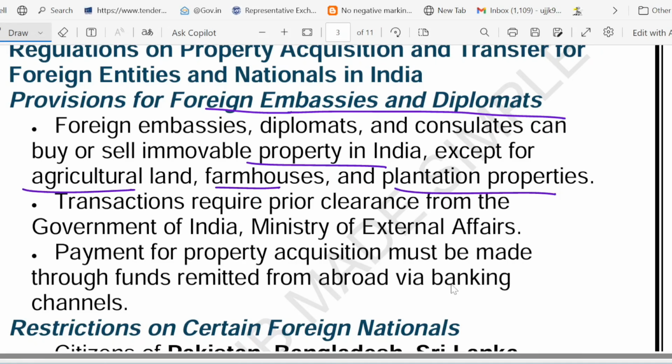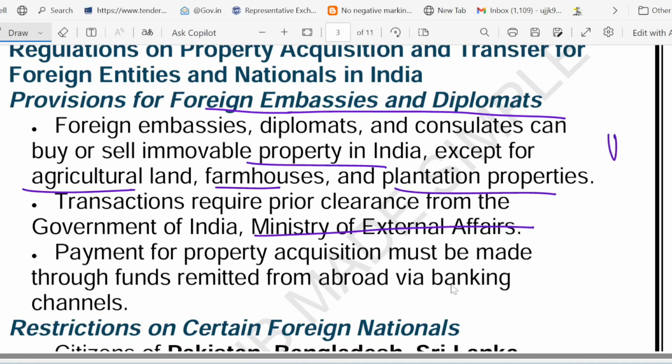Now there is a special rule. They need prior approval and clearance from India's Ministry of External Affairs. This is a very important thing. We are talking in the context of foreign embassy and diplomat. So they can buy and sell immovable property in India, not agricultural land, and they must take clearance from the Government of India, Ministry of External Affairs. And for payment, they must use foreign funds, sent via bank. No local cash is allowed.